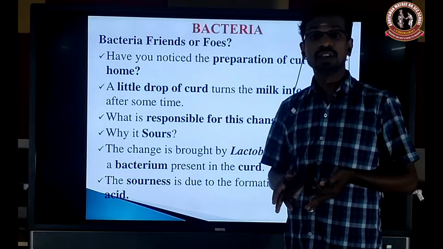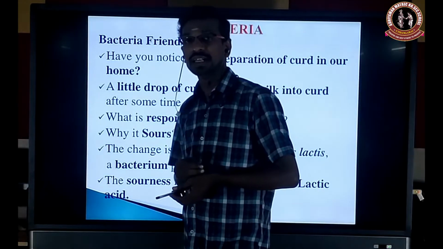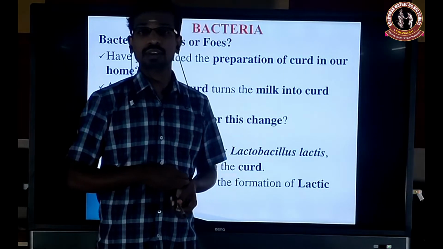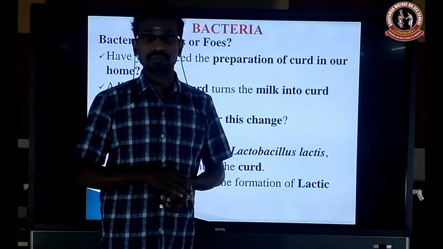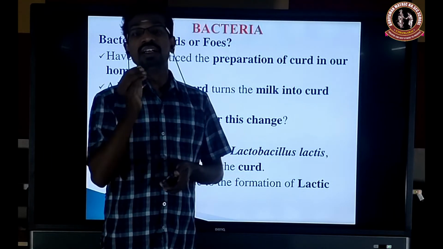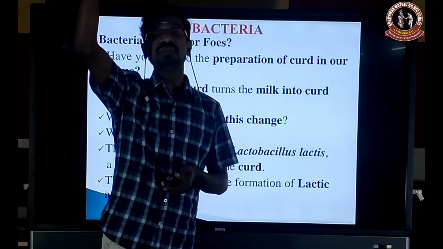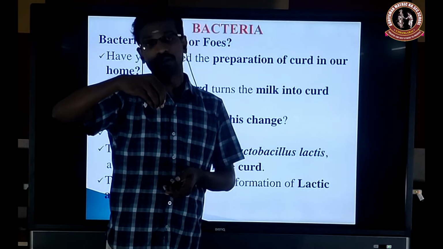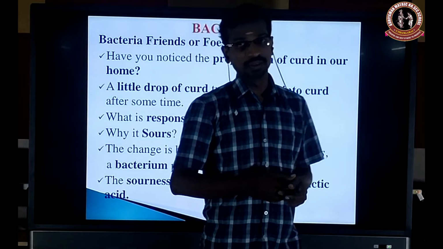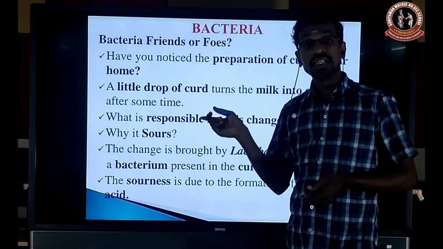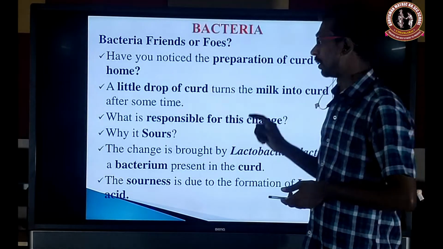What about plants? Some symbiotic bacteria, like Rhizobium, are associated with leguminous plants, and they help to fix atmospheric nitrogen for the plant. Okay, so it's one of the beneficial activities of bacteria to plants. Okay.